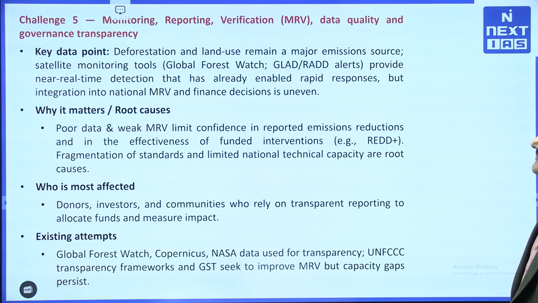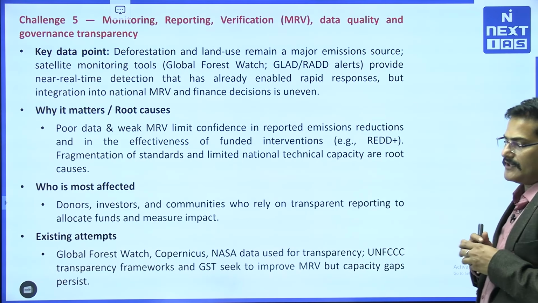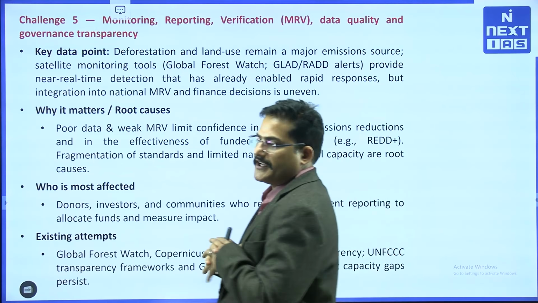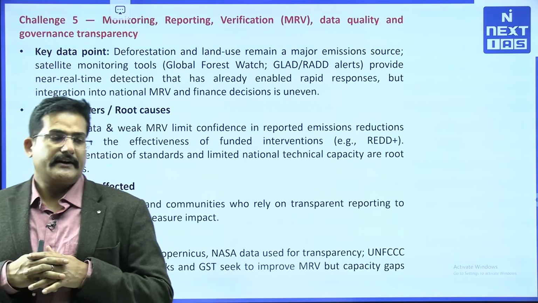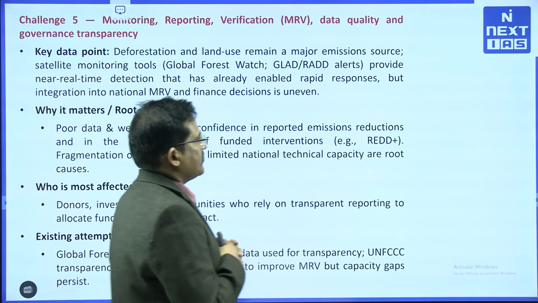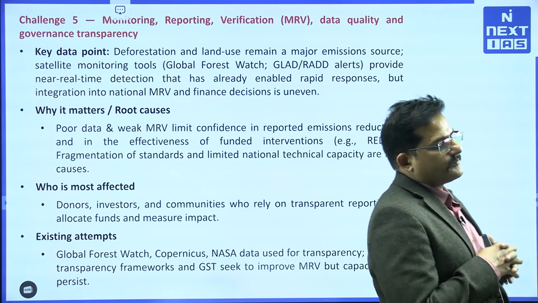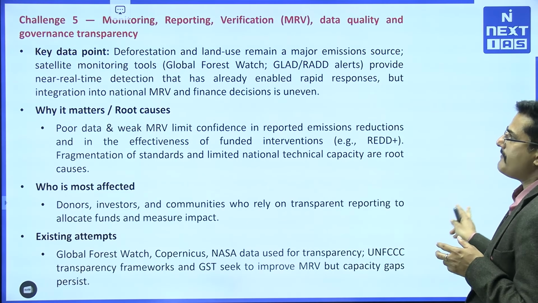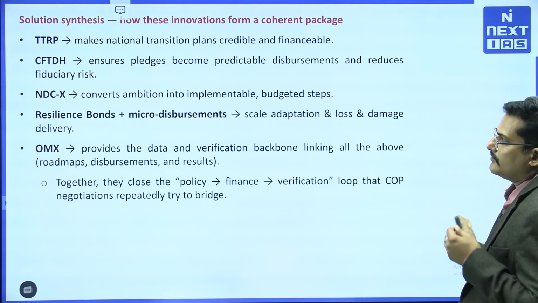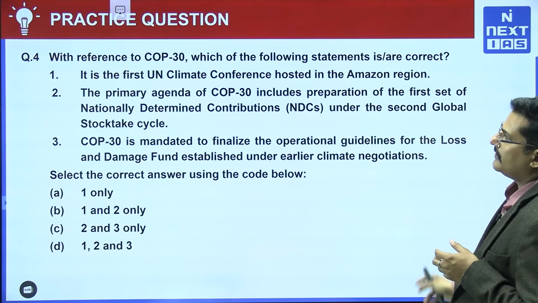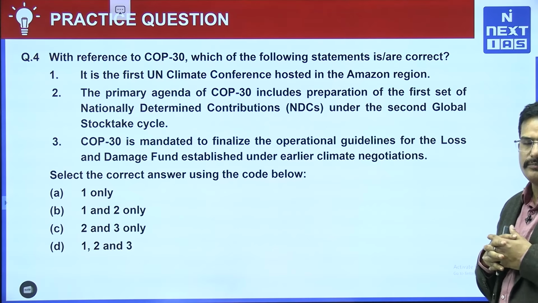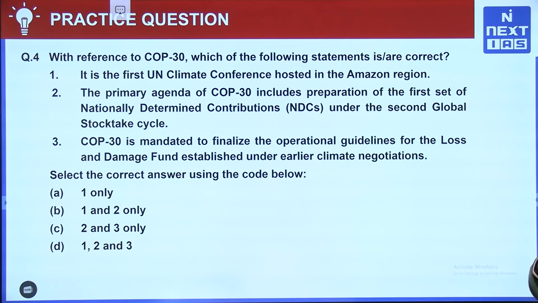In terms of challenge number 5, monitoring, reporting and verification, that is the MRV, data quality and governance transparency is a big issue, because there is data, but we are not sure about the quality of data, and people are not willing to share the data as well. There is no uniform adoption of the data as well. So these are impacting the climate in the long term. So hope you are able to understand the COP and the key outcomes. Now based on that information, let us try to solve this question which is displayed on the screen.